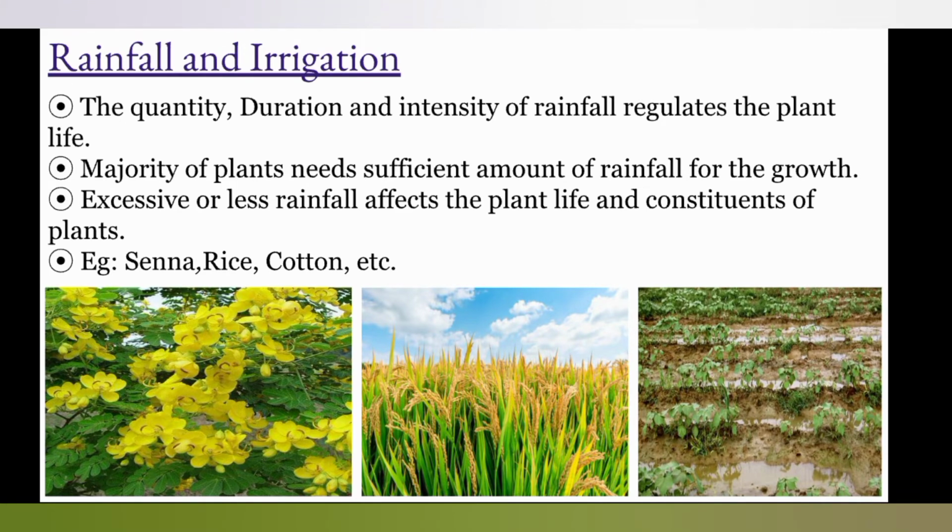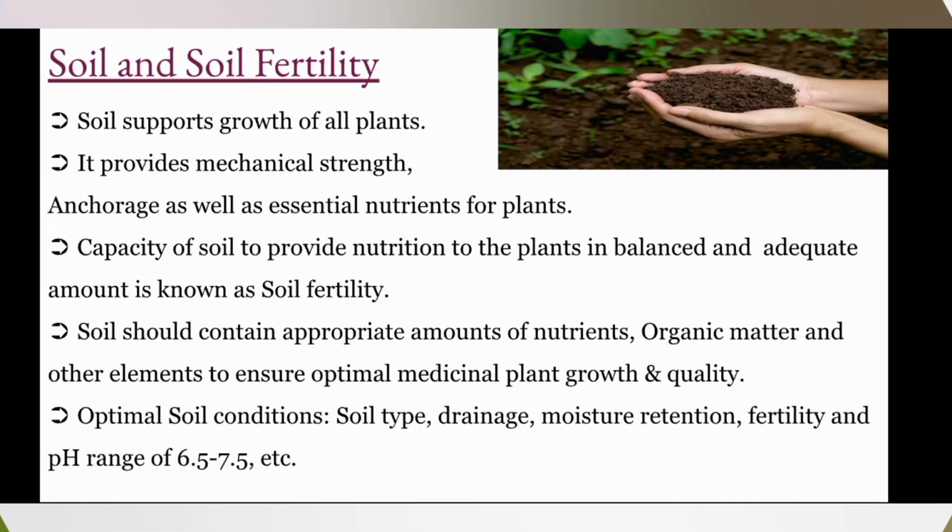The quantity, duration, and intensity of rainfall regulates the plant life. Excessive or less rainfall affects the plant life and constituents of plants. For example, senna, rice, cotton, etc. get affected by drought and floods. The fourth factor is soil and soil fertility.